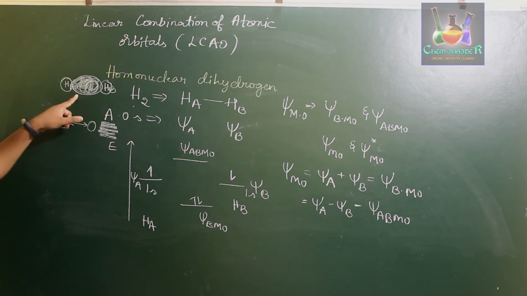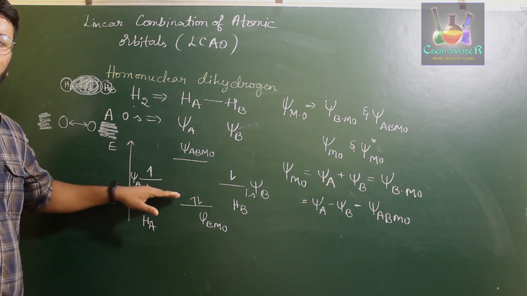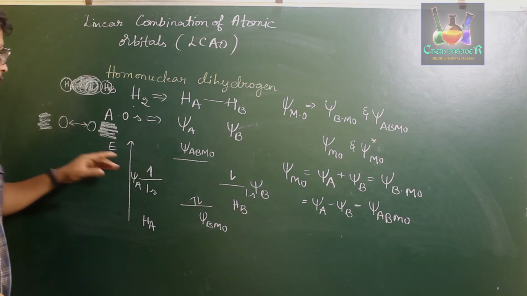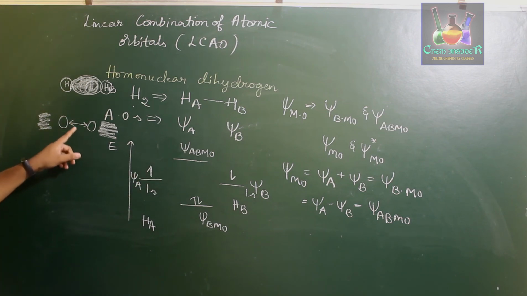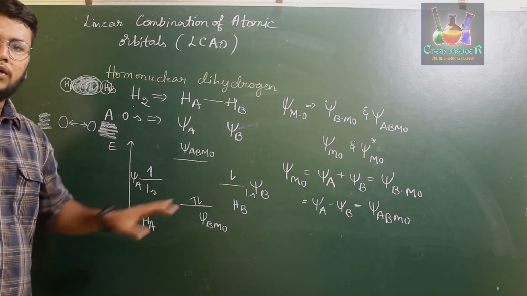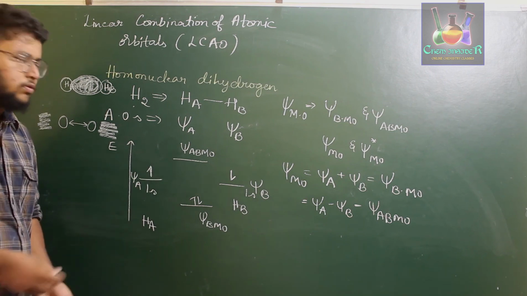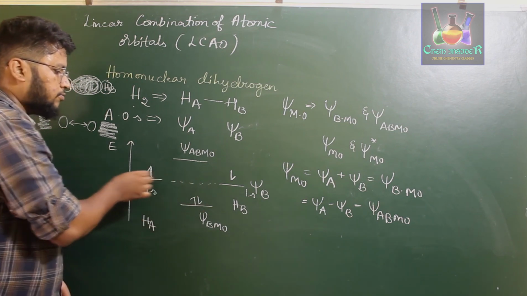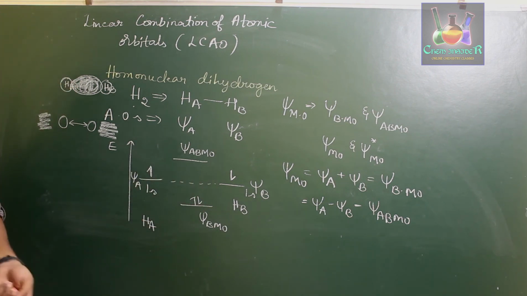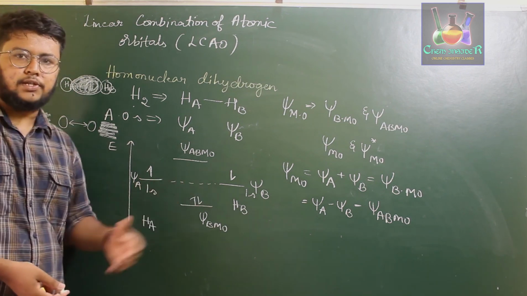Hence, the energy of the bonding molecular orbital is slightly less than that of the atomic orbital energy, whereas the energy of the anti-bonding molecular orbital will be greater than that of the atomic orbitals. Therefore, if you take the average of these two, it gives the same energy as the atomic orbitals.